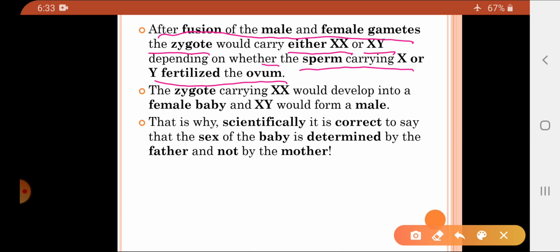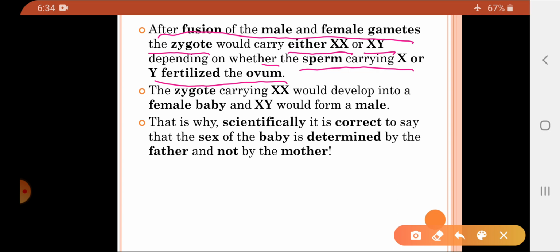So what would be the condition of the zygote? The zygote after fusion will contain either XX or XY. Now this condition of the zygote is dependent on what? It is dependent on which type of sperm has fertilized the ovum, because all the ova will carry which chromosome? The X chromosome. But it is the sperms which decide the sex of the child.